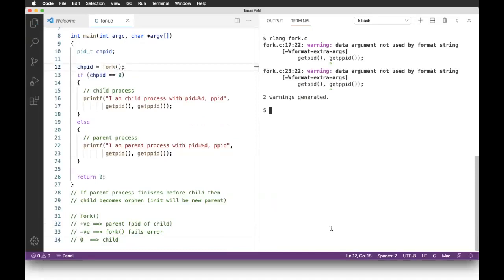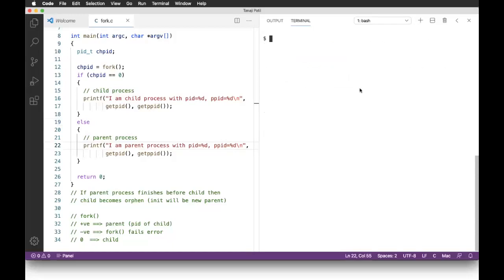Oh, I forgot %d equal to %d slash n, equal to %d slash n. Save it. Let me close this one first. Okay. Compiled it and now execute it.